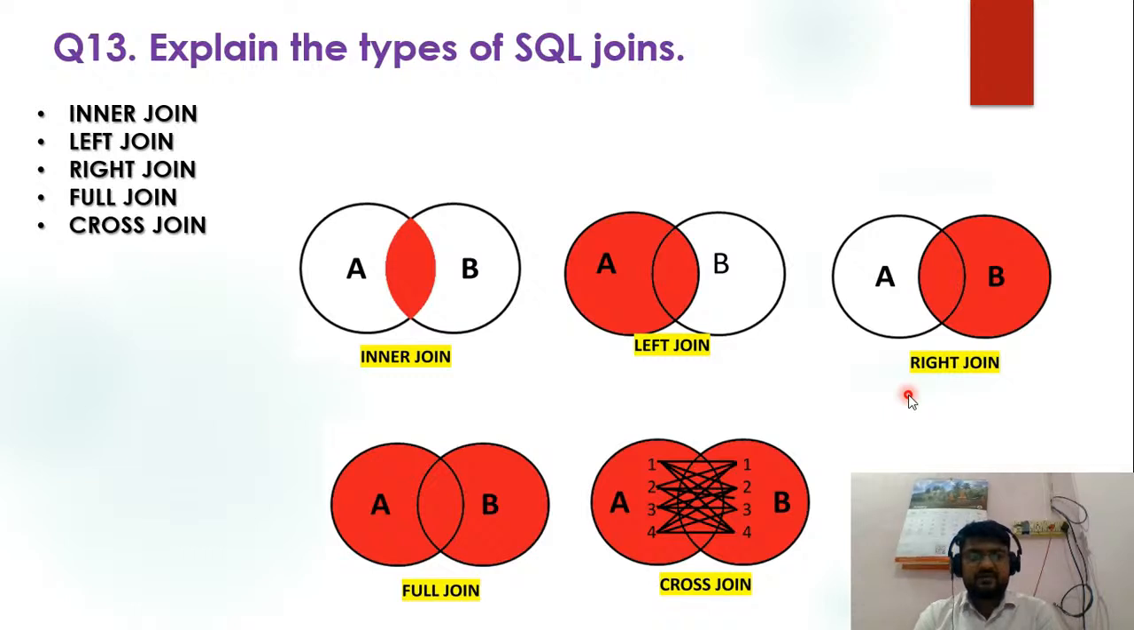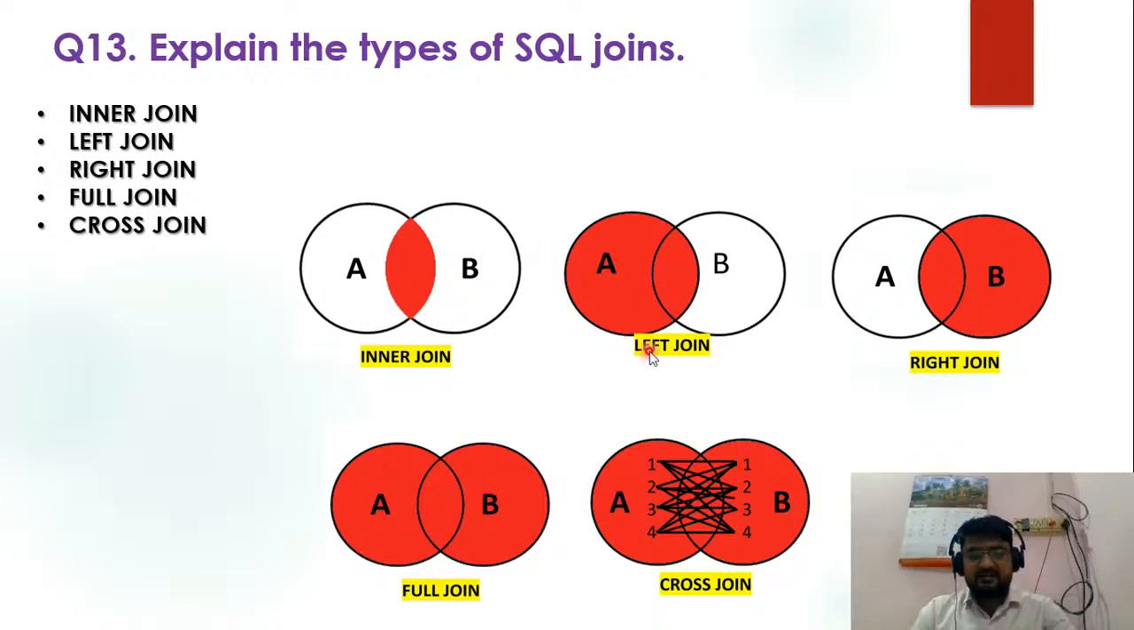Question number 13 is about the different types of joins. Basically, there are different types of joins available in SQL: inner join, left join, right join, full join, and cross join. Inner join takes the combined data from both side tables. For example, with table A and table B, if you join these two tables using an inner join, the common elements from both tables will be selected.